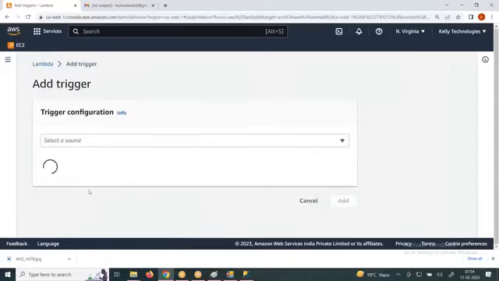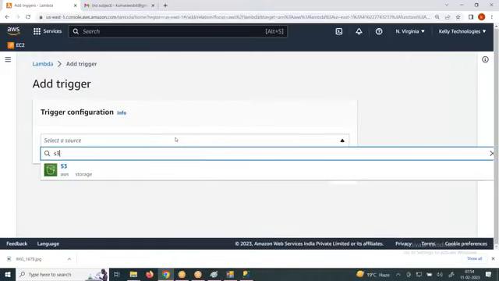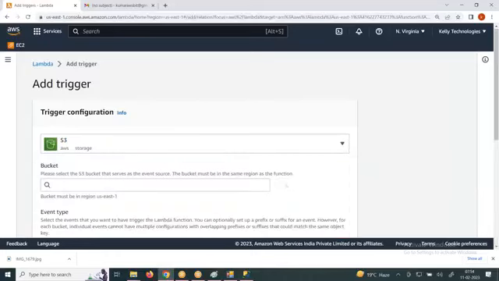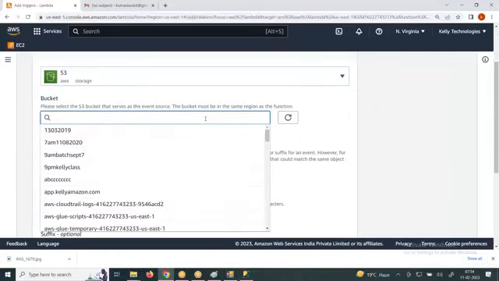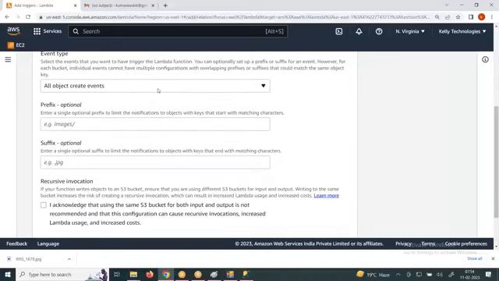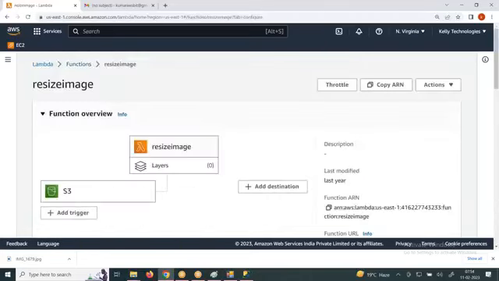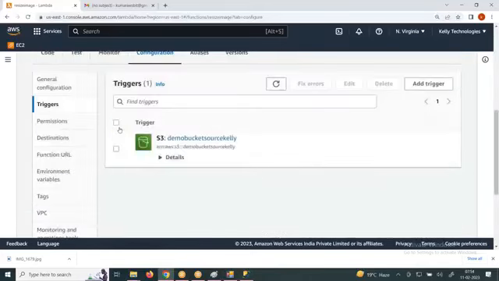What is the trigger, sir? The trigger is that this lambda function has to run whenever there is an S3 event. Which bucket? You can come up and say this S3 bucket. What event? You can say put object, then this trigger will execute. See here, sir, I have already written one trigger.